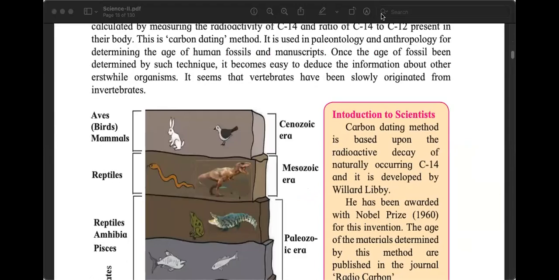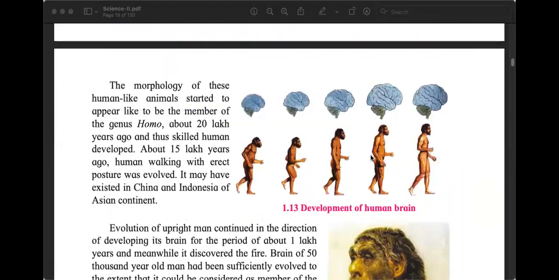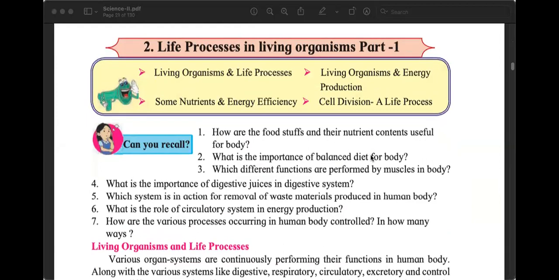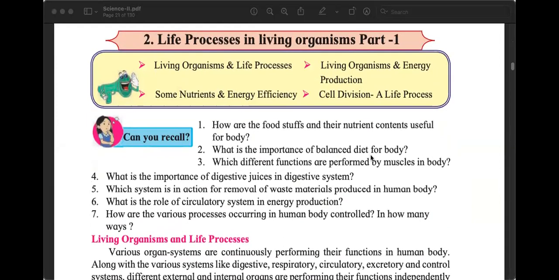As I said, I'll not be using slides today. I'll be using the textbook, and I will also be using the whiteboard. So in this session, we will do whatever we do whenever we start a new lesson. We will see what is there in the chapter, how the chapter is structured, and we will understand what are the basic things that we need to know before we start the chapter, and we will try to start the chapter also very slowly.